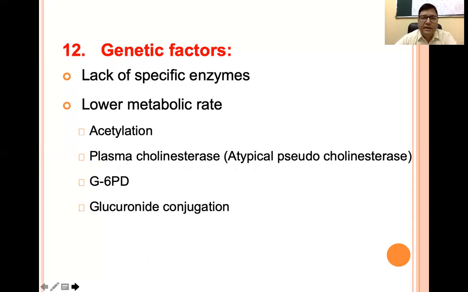Then genetic factors, like the lack of specific enzymes in individuals. There are lower metabolic rates, like slow acetylators. Then there can be plasma cholinesterase deficiencies or atypical ones. Then G6PD deficiency leading to hemolysis. Then glucuronide conjugation. So lower metabolic rate can be because of these variations, and genetic factors do have an important role in all these types of metabolic pathways.